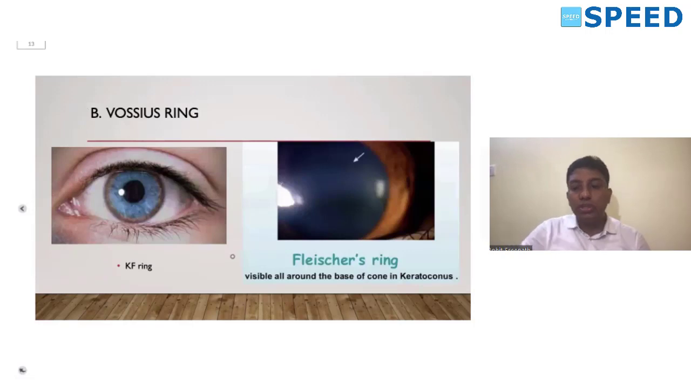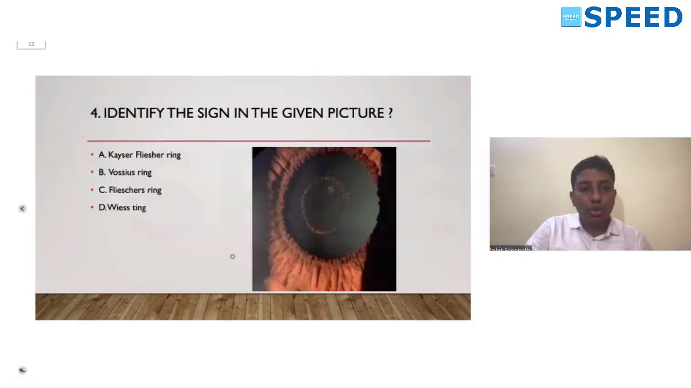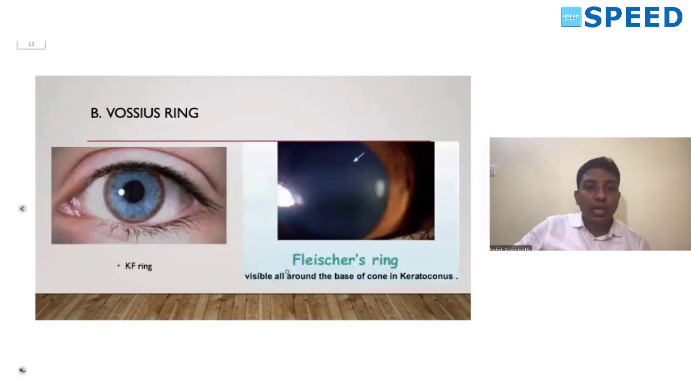So we should also know about the other rings. They've asked, you should know about the Kayser-Fleischer ring, the Weiss ring, and also the Fleischer's ring. So we'll discuss all of them now. The KF ring, we already know, is deposition of copper in the Descemet's membrane. It is a feature of Wilson's disease. In addition to that, the patient can have encephalopathy, an increased serum ceruloplasmin level, and also a cataract.